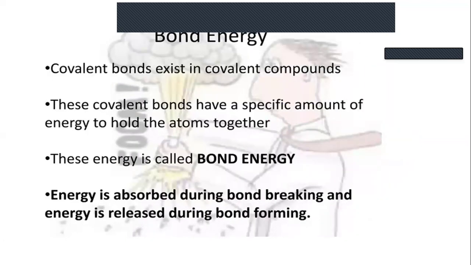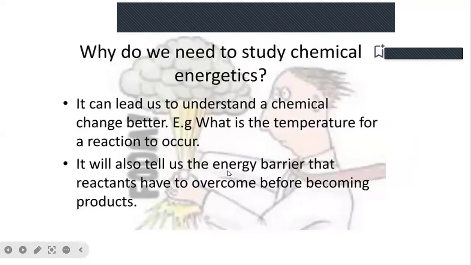Bond energy. Covalent bonds exist in covalent compounds. These covalent bonds have a specific amount of energy to hold the atoms together. This energy is called bond energy. Energy is absorbed during bond breaking and energy is released during bond forming.